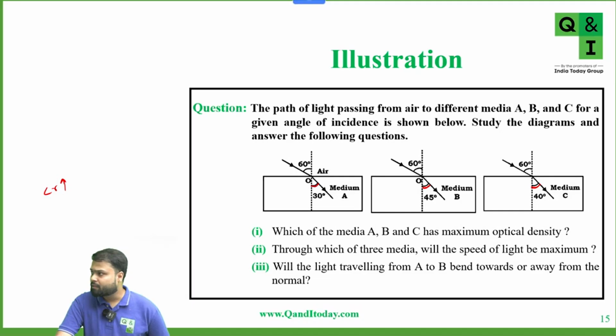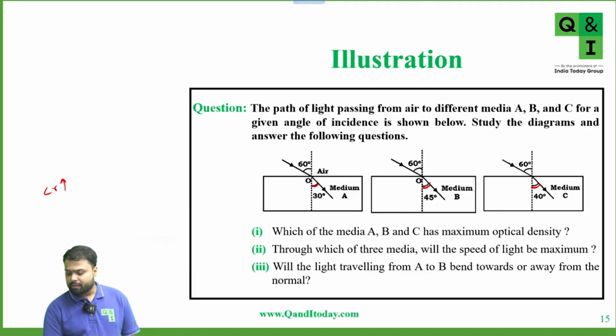For medium B, yes or no? For medium B, the angle of refraction is more than medium C, more than medium A. Yes. So that means medium B is rarer than A and C. Yes or no? And if medium B is rarer, in that case, the speed of light will be maximum.